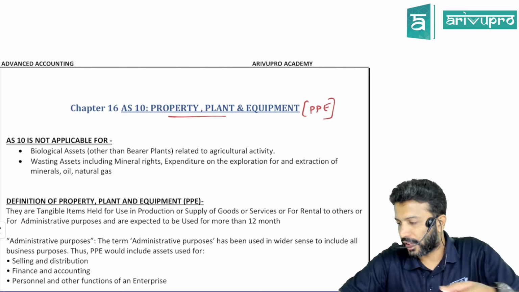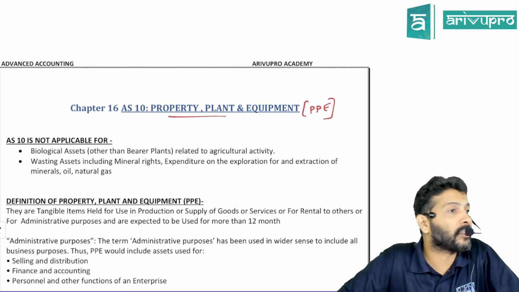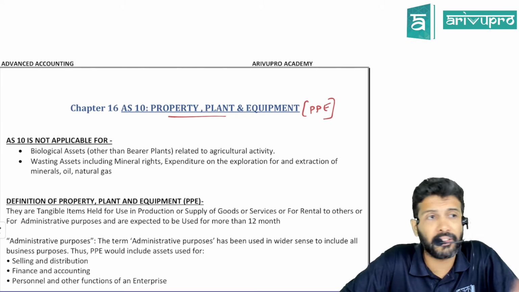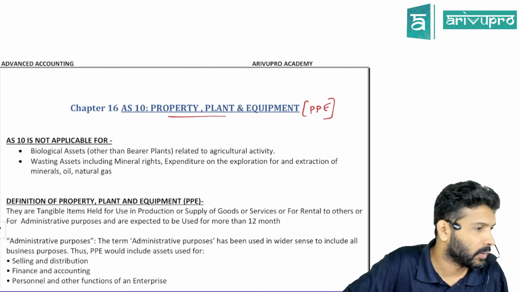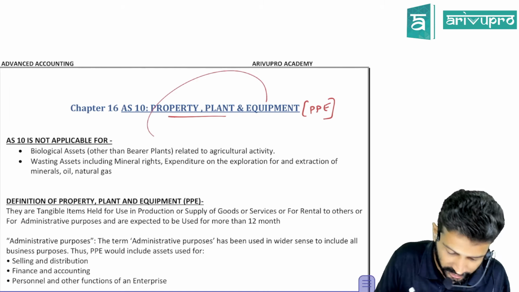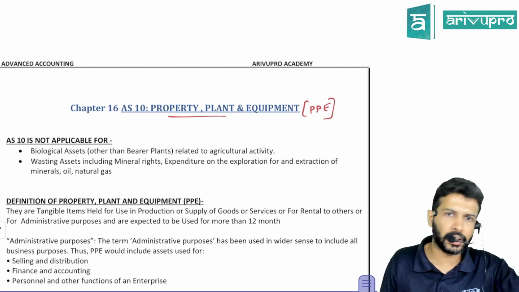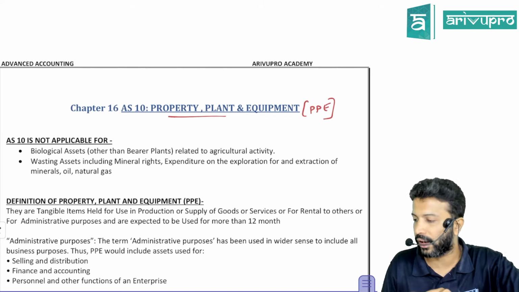Because the name, probably they thought, doesn't do justice. Because the name is saying fixed assets. Are many assets, like plant and machinery, fixed to the ground, or are they movable? They're movable. Maybe that's the reason they renamed it as property, plant and equipment. Okay, this includes all the fixed assets. Everything will come under the PPE category.